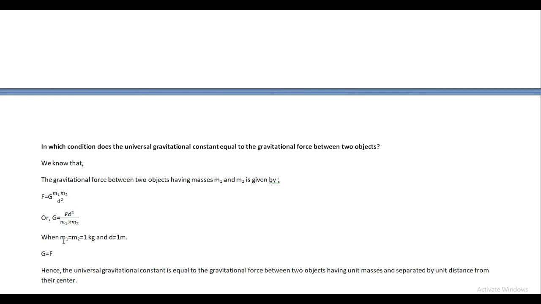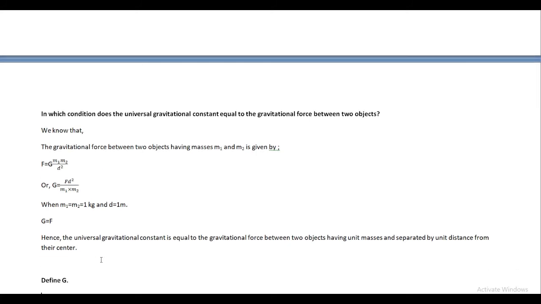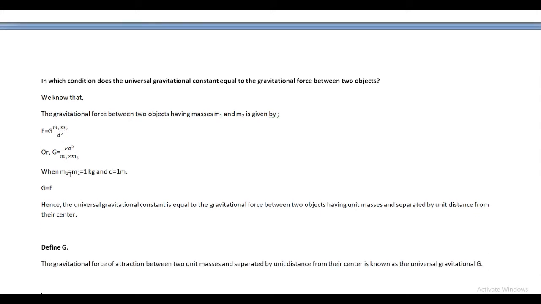Suppose the masses of two objects m1 and m2 are equal and both are 1 kg. That means both objects have a mass of 1 kg. So m1 equals m2 equals 1 kg, and suppose the distance between those two objects is 1 meter. Then obviously G equals F. So G and F can be equal only when the distance is 1, m1 is 1, and m2 is also 1.